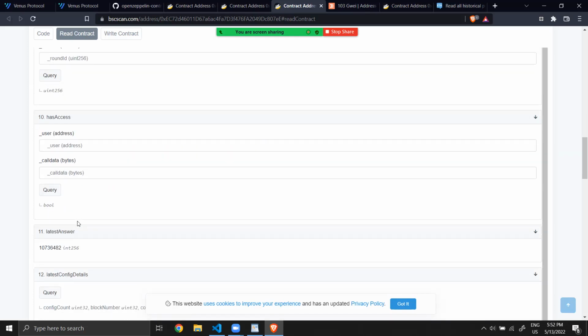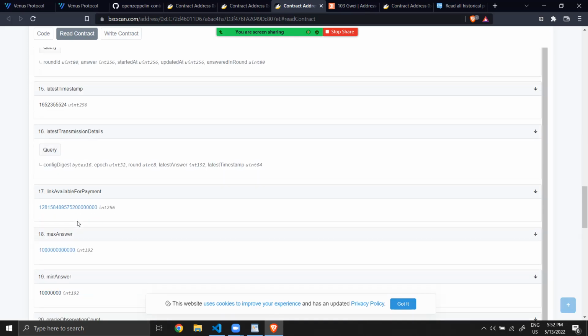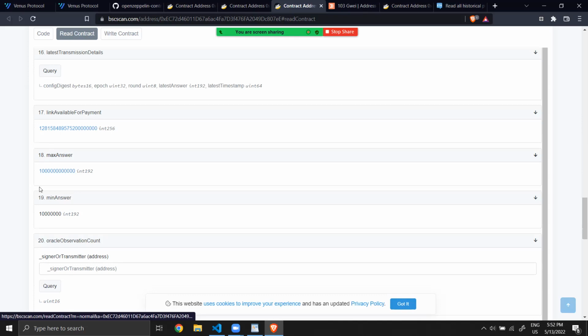What is important here? What is important are these two fields, min answer and max answer. So this was the first aggregator, and you can see that they had a min answer of, with a decimal, I think this means 0.1 USD, and maximum 2, 4, 6, 8.